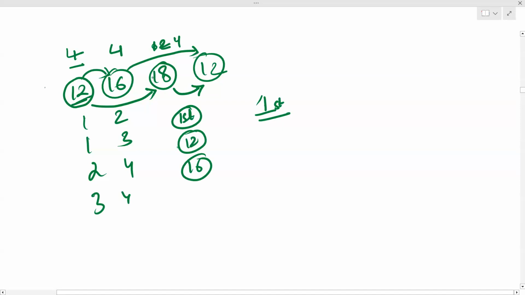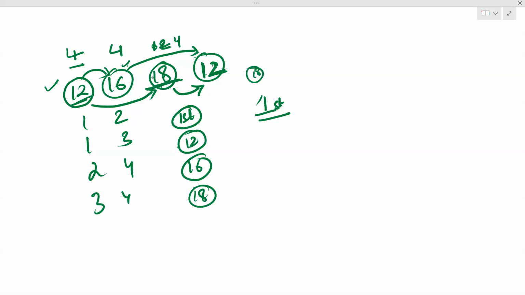So this has been completed on the first day. This has been completed on the first day. Now both of these have been completed. So you can complete this also at the 18th hour, but you cannot complete this on the first day itself. Why? Because in order to complete this, that should have been completed, but that was completed at the 18th hour, and this can only be completed at the beginning of the 12th hour. So for the second day, you'll complete this at the 12th hour.